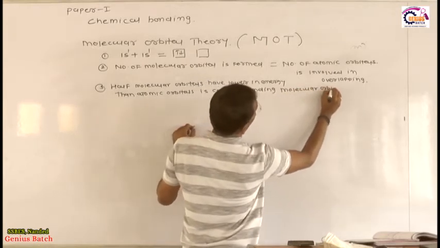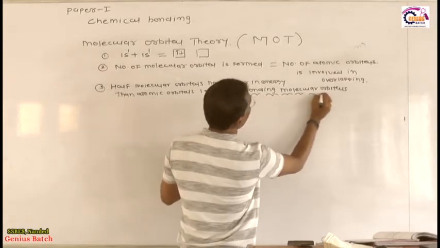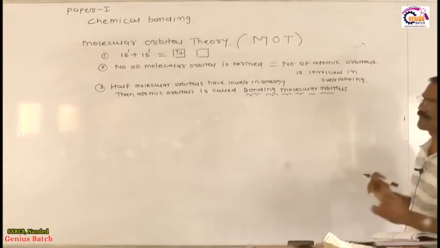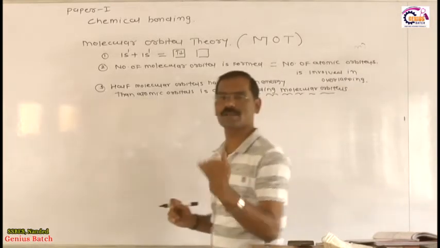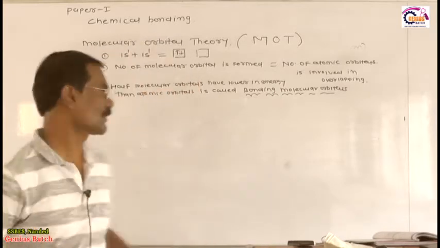Dear students, this is very important. Those molecular orbitals which have lower energy than the atomic orbitals are called bonding molecular orbitals, because the energy of a bonding molecular orbital is lower than that of the atomic orbitals.